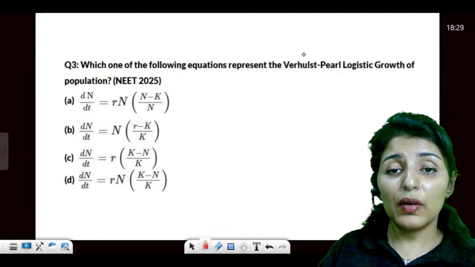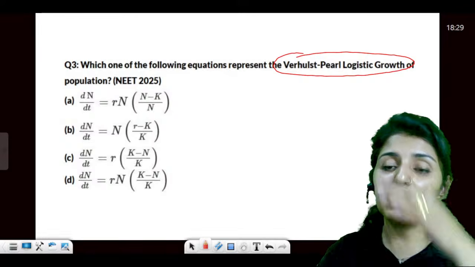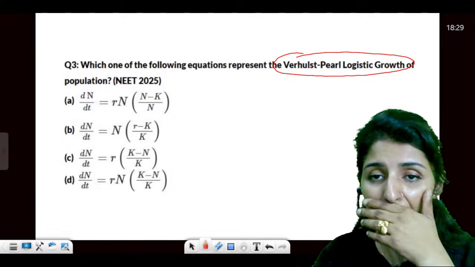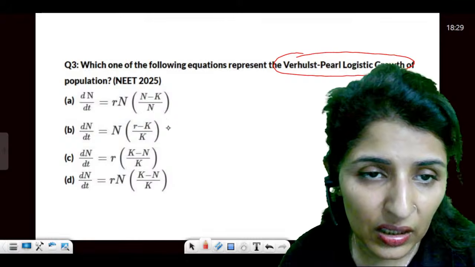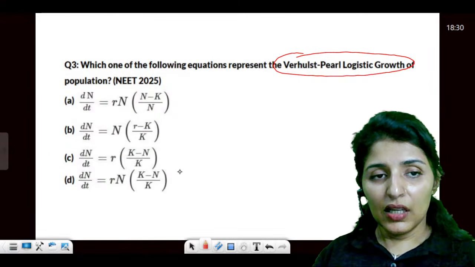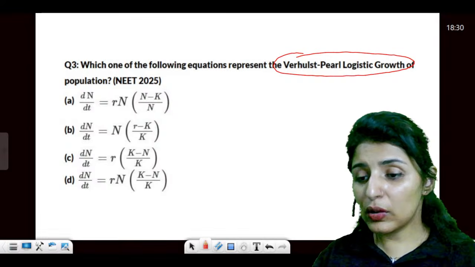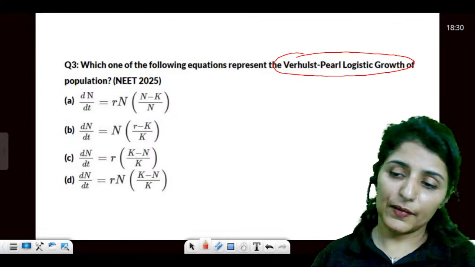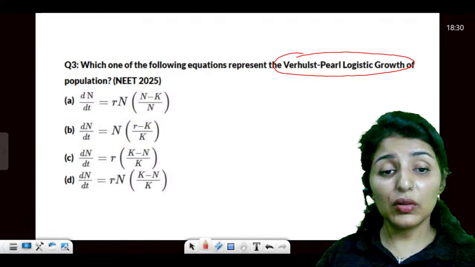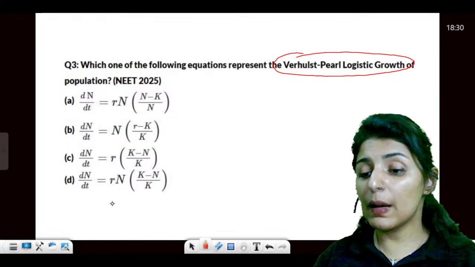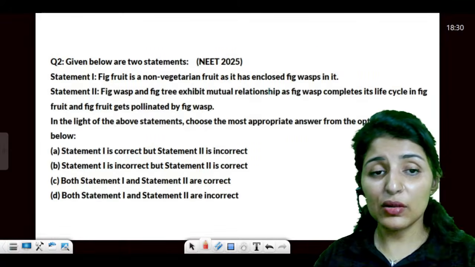Now, which of the following is the Verhulst-Pearl logistic growth equation? Which one represents the Verhulst-Pearl logistic growth? Guys, let me know quickly. Okay, Vishwa, got it. Now please let me know the answer. So dN by dt is equal to rN (K minus N) upon K. Is that clear? Easy to remember.